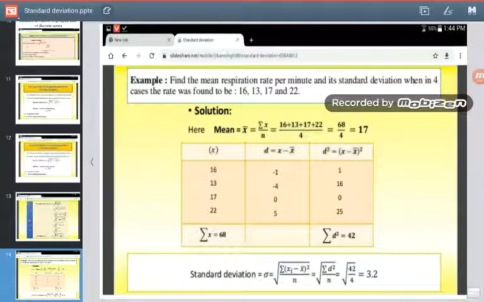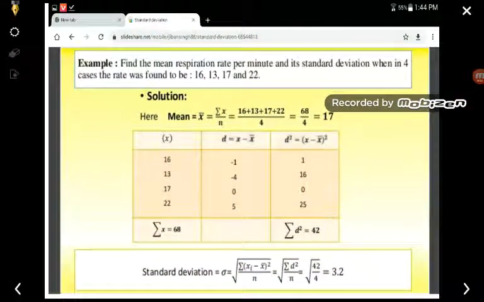Let us see one more example of ungrouped data. You have to find out once again the standard deviation of the following data. The variables are 16, 13, 17 and 22. So we are going to arrange the data: 16, 13, 17 and 22. We first have to find the mean. The sum of all these is 68, divided by 4, that is equal to 17. So the mean value is 17.